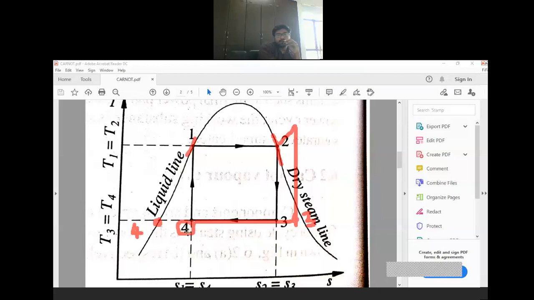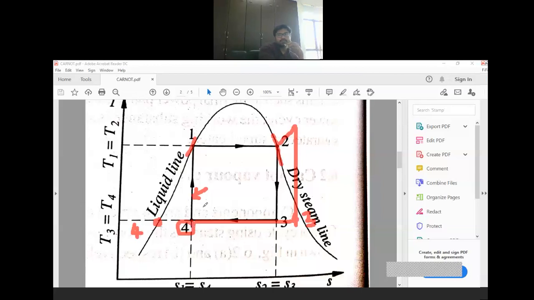Clear? And here we have a mixture, and that's why we have to use a compressor. But we know that liquid has more density compared to the mixture. Liquid has more density, so it will be easier to pump or to transfer liquid compared to the mixture.